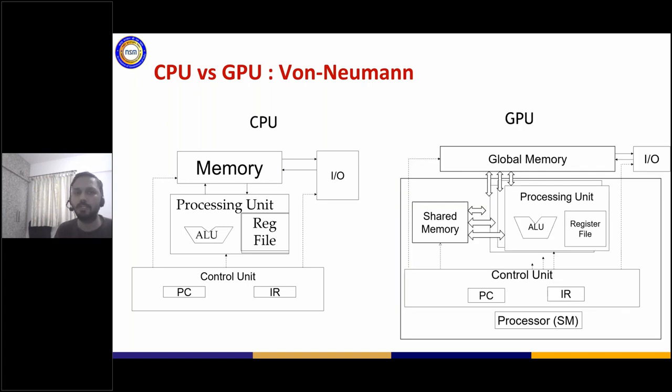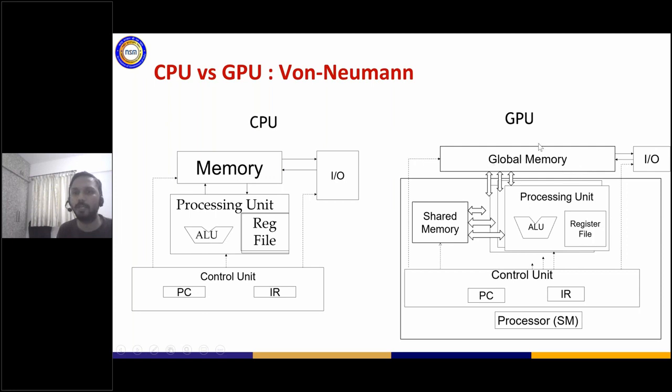What you will see is that you have the same GPU. Obviously, it still follows the von Neumann architecture. You will see the processing units on the right hand side, but you have more number of processing units. You have the same ALU, you have registers, and also you have the control unit, but it does a very, very limited amount of effort that needs to be put in. Along with that, GPU memory is called global memory, which we'll come to later on.